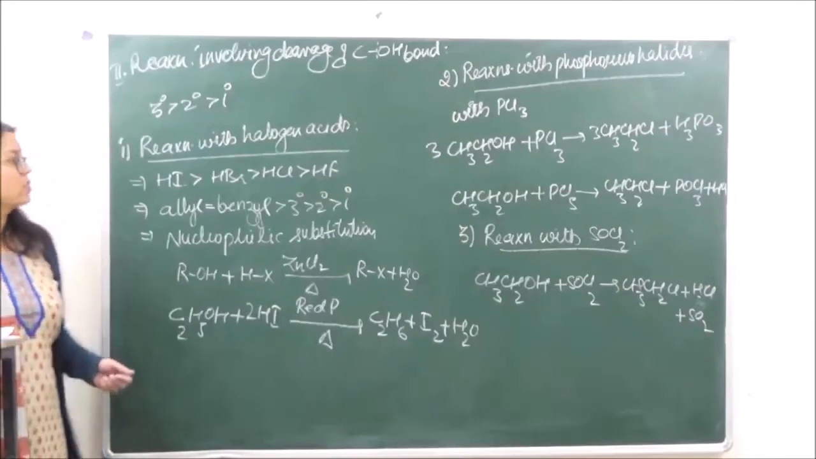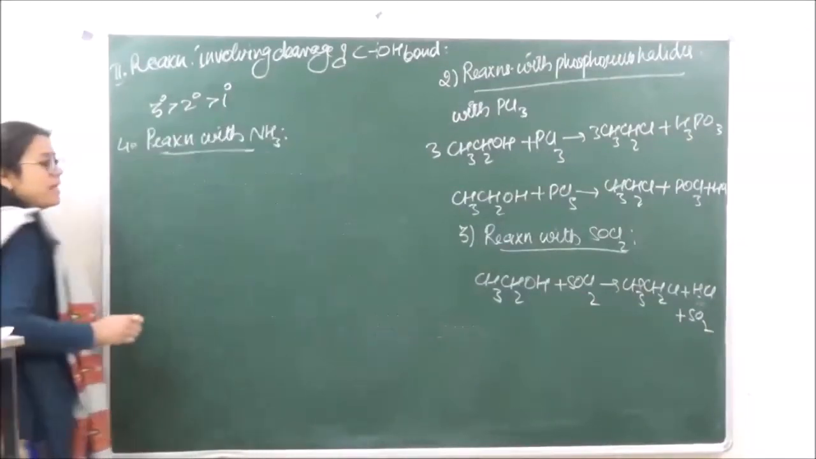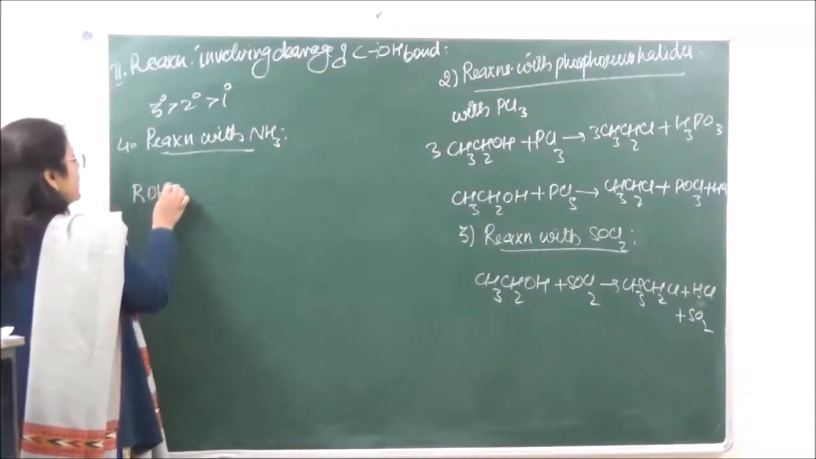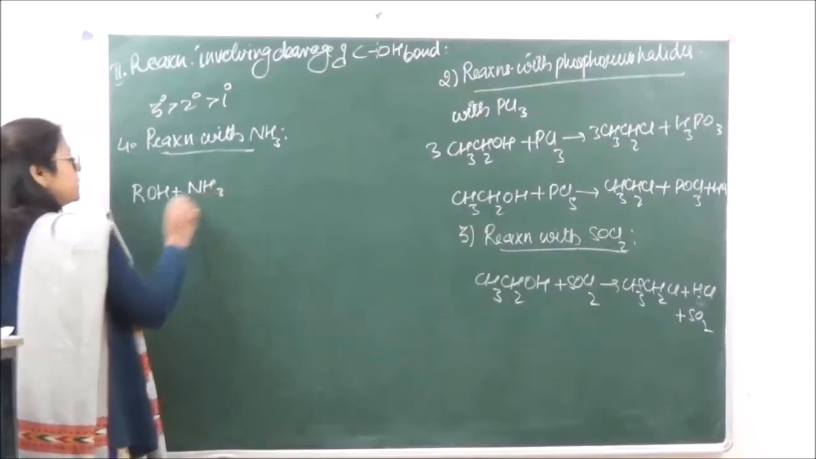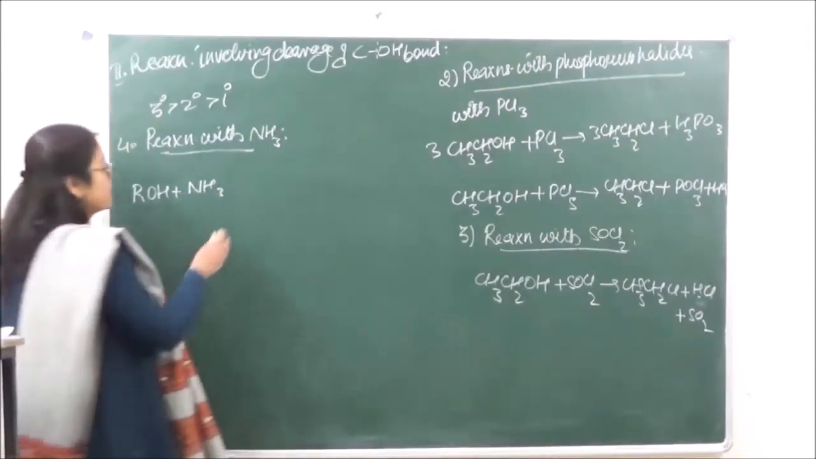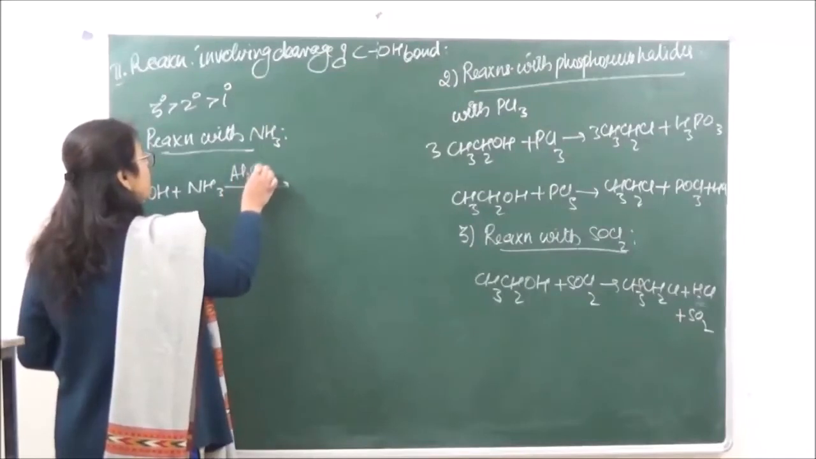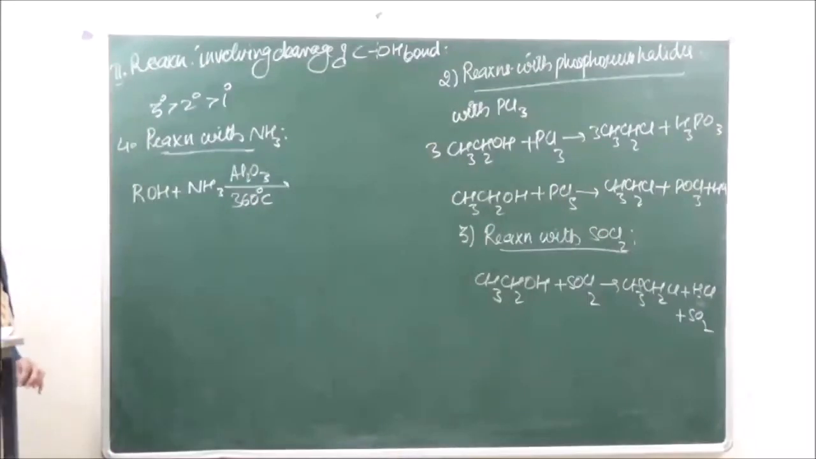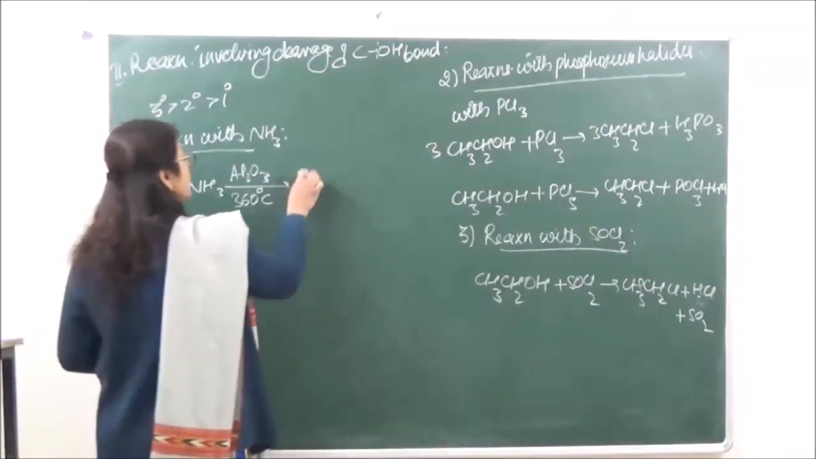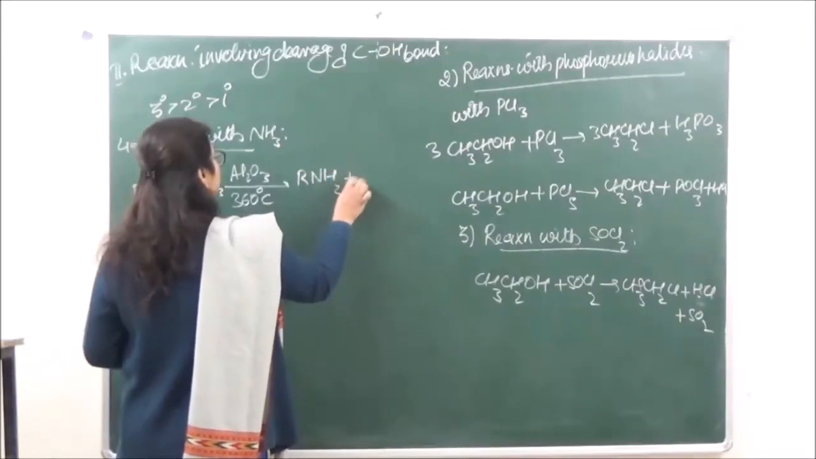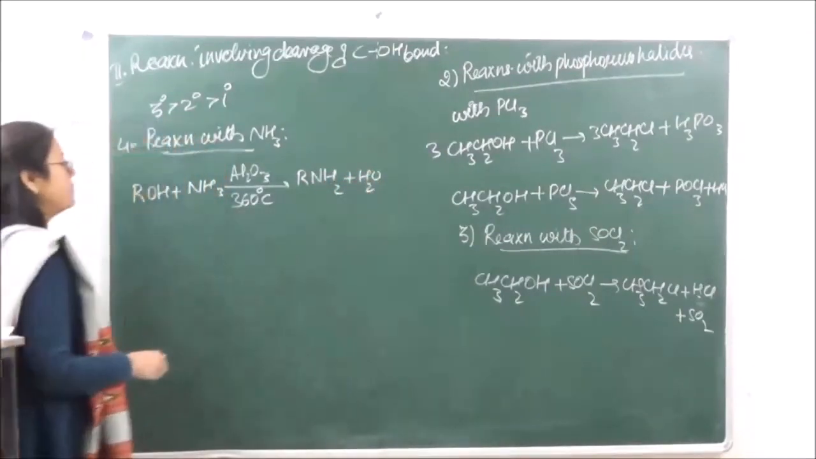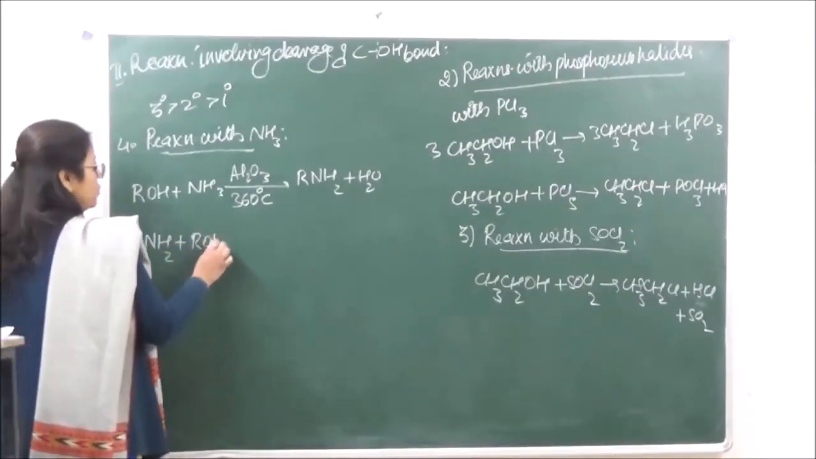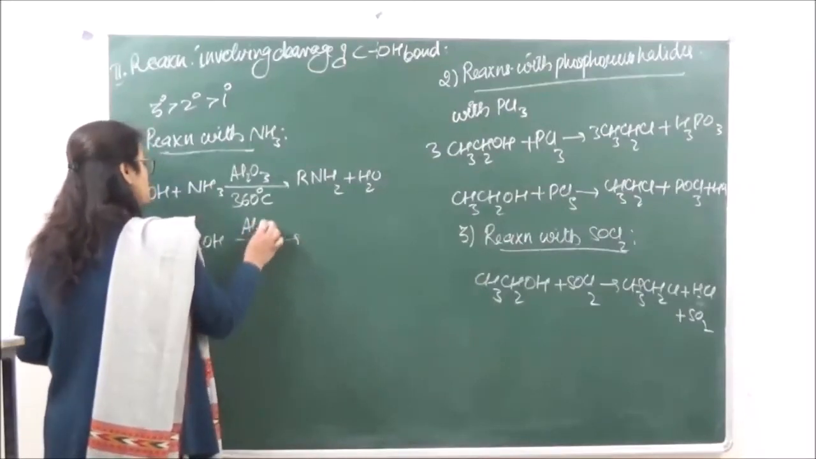Okay? Then the fourth reaction we have over here is reaction with ammonia. So we are going to take over here alcoholic ammonia, NH3, right? And the reaction takes place in presence of alumina at 360 degrees centigrade, when we are going to get primary amine, RNH2 plus water.